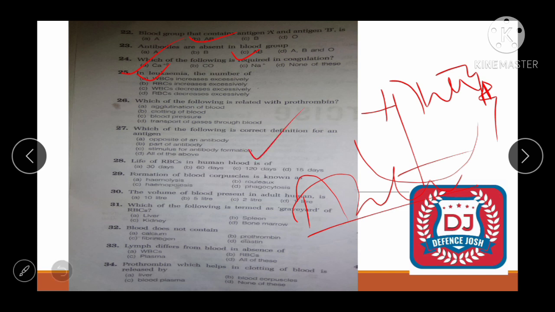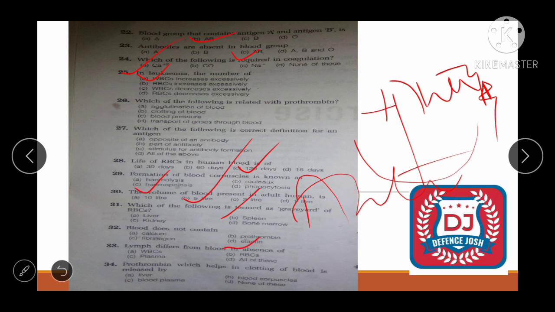Next question is, life of RBC in human blood is of 120 days. Alright, next question is, formation of blood corpuscle is known as hemopoiesis. Alright, next question is, the volume of blood present in adult human is 5 liter. I told you 4 to 5 liter. Alright, which of the following is termed as graveyard of RBC? It is the spleen.